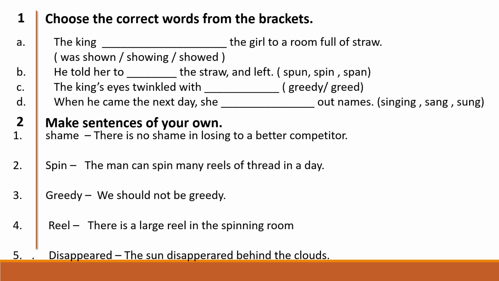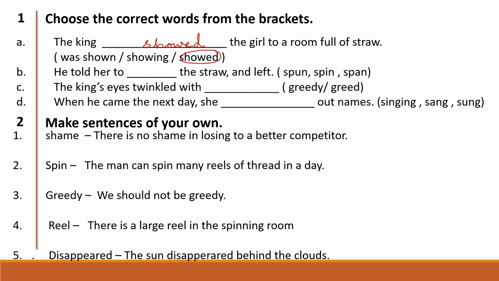The first one is, the king dash the girl to a room full of straw. Options are given: was shown, showing and showed. So what is the answer? Showed. So the king showed, S-H-O-W-E-D. The king showed the girl to a room full of straw.